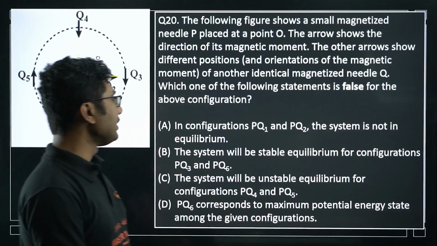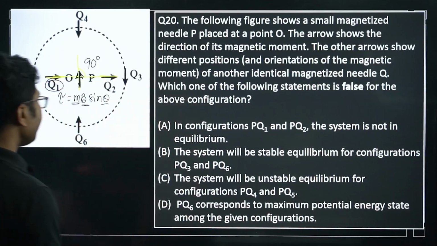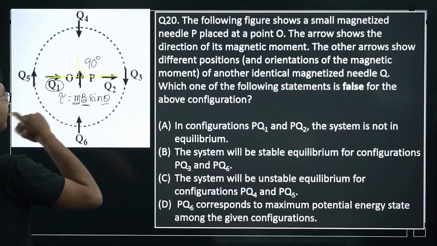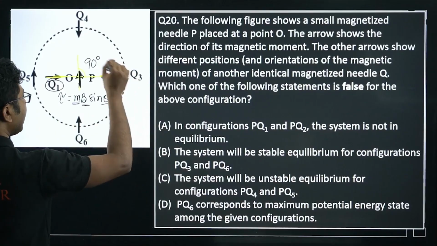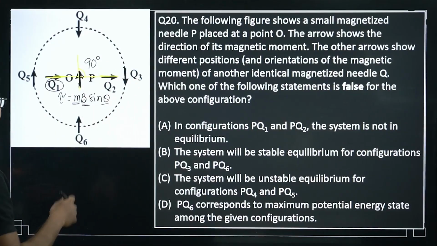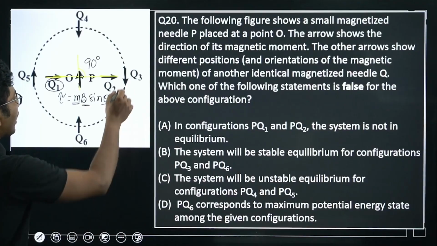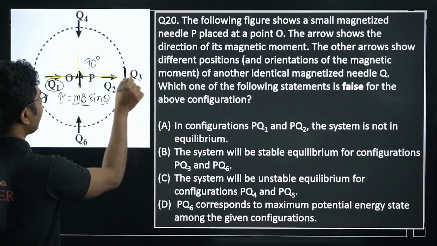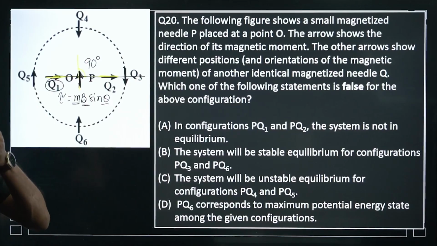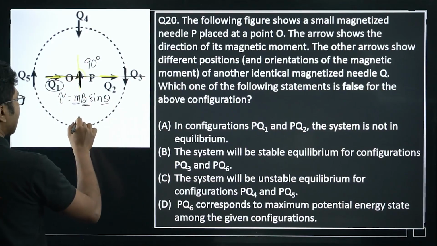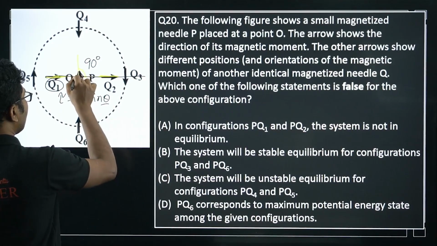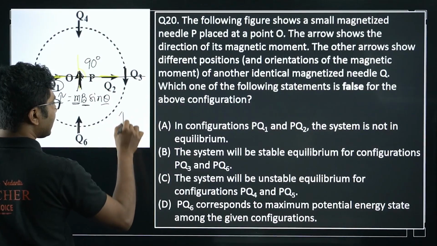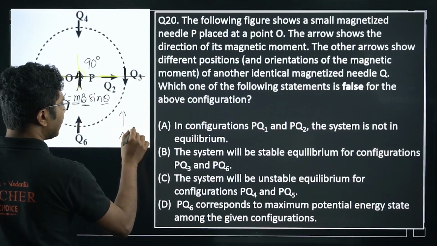The system will be in stable equilibrium for configurations PQ3 and PQ6. What about PQ3? PQ3 is situated along the perpendicular bisector, a very important part. PQ6 and P are aligned in the same direction, so theta is 0.